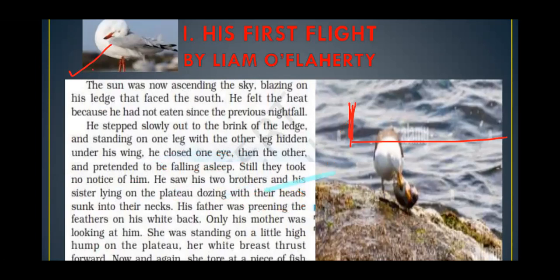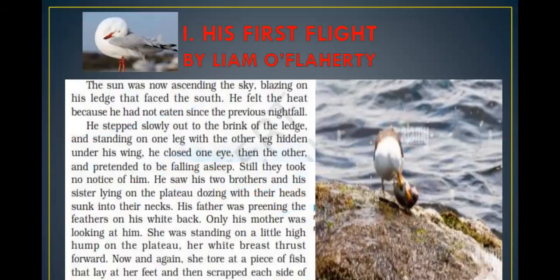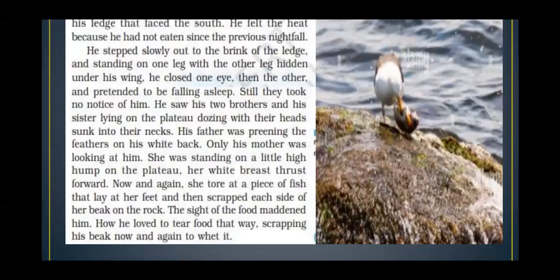What is she doing? Let us find out. Yes. Only his mother is looking at him. She was just standing on a high hump, that means a high area on the plateau. She is standing there with her white breast thrust forward, with a proud look. She has a fish in front of her. And what is she doing? She's scraping each side of her beak on the rock. Scraping means sharpening her beak just to eat that fish.